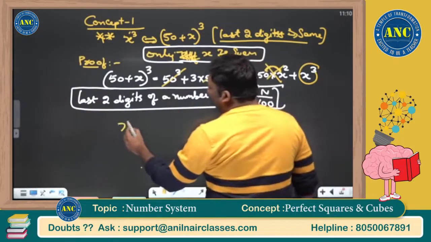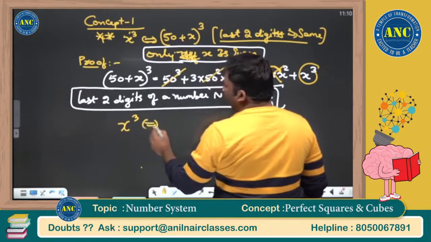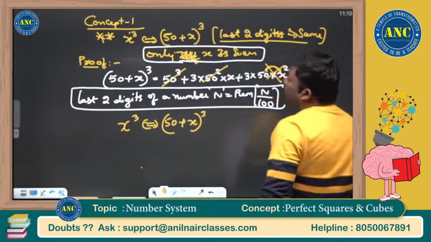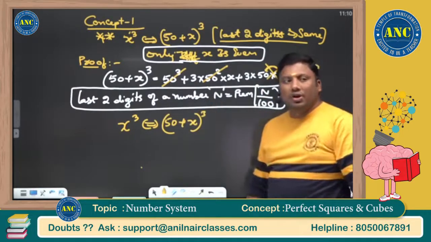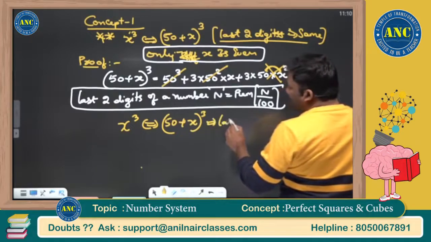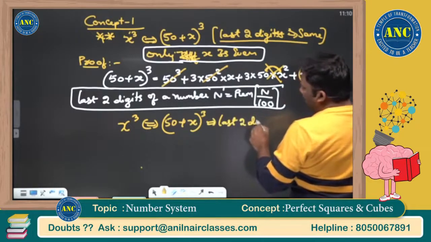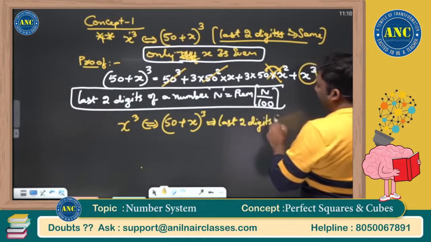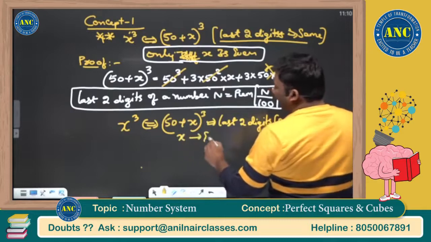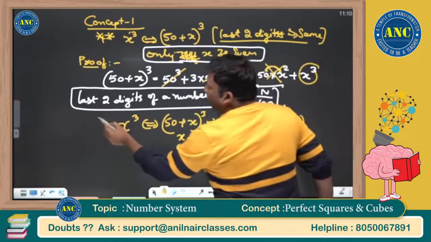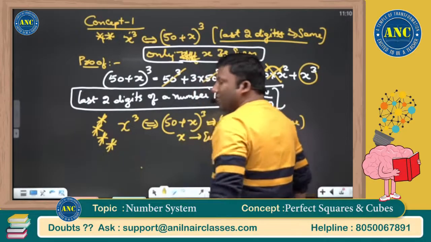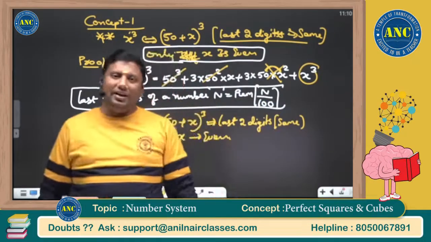So for a number x cube and (50 plus x) whole cube, by knowing this, a question which will take 5 minutes to solve, you can solve in less than 1 minute. The last two digits will be the same, and this is only possible when x is an even number. I hope the idea is clear.